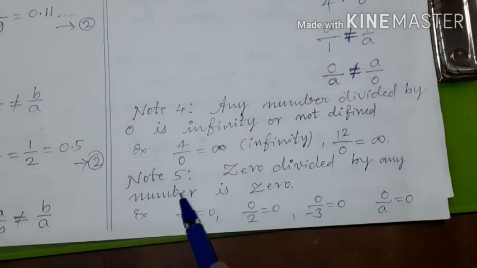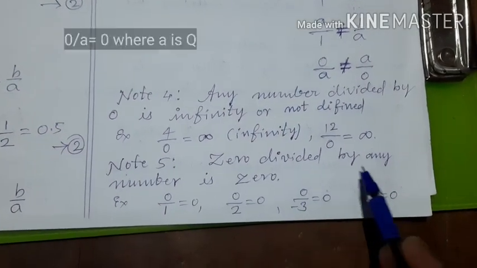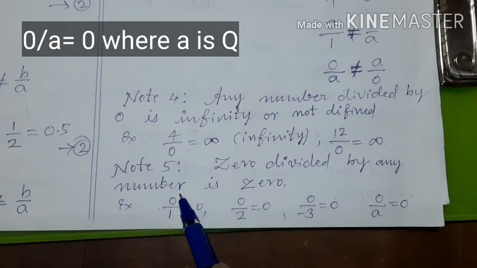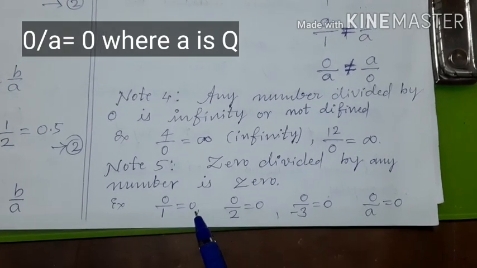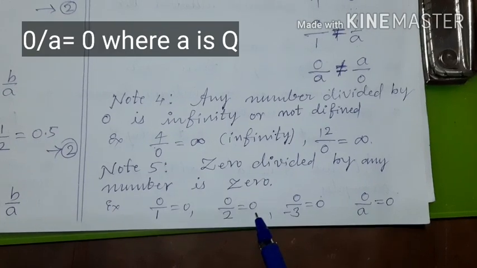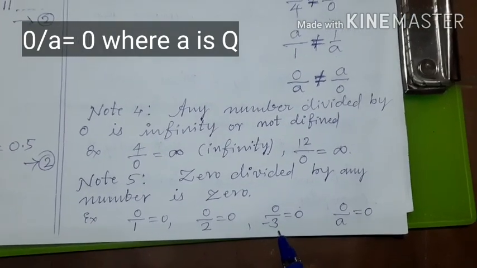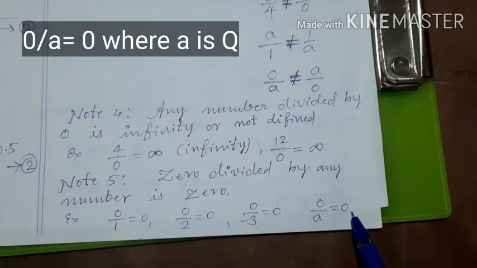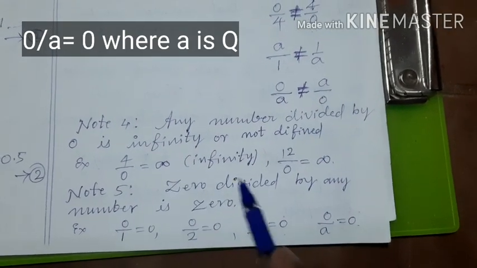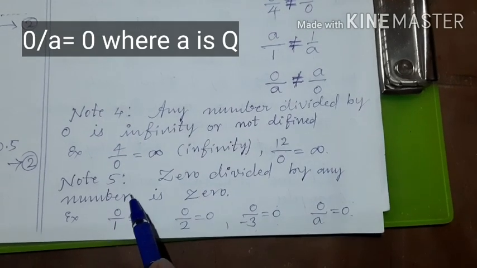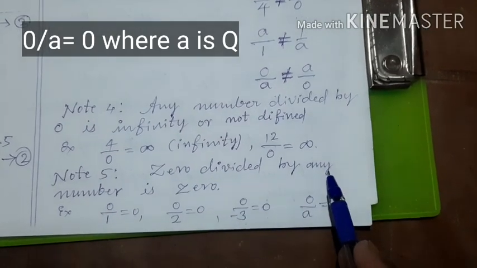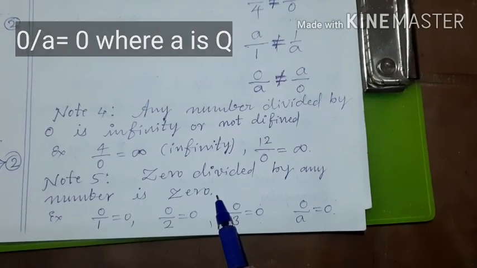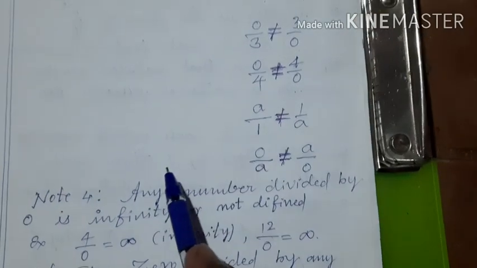Now you see here children, 0 divided by any number is 0. That is 0 upon 1 is equal to 0. 0 upon 2 is equal to 0. 0 upon minus 3 is also 0. 0 upon a is equal to 0. So, 0 divided by any number, or 0 upon any number, is always 0. Okay. Then one more interesting property.